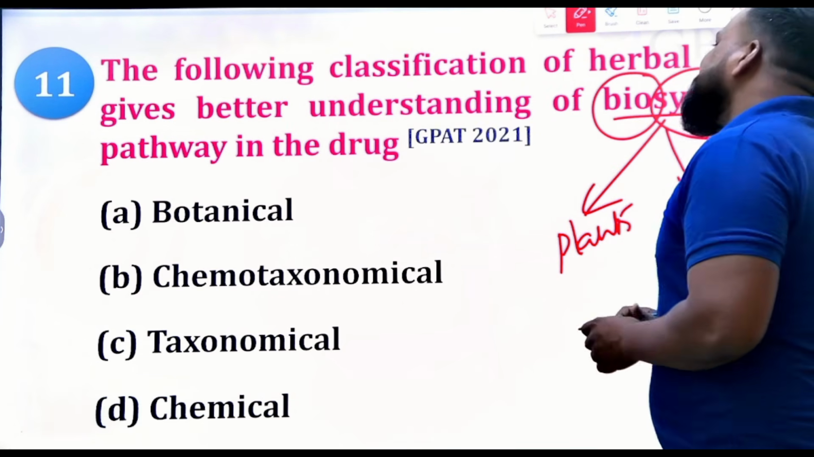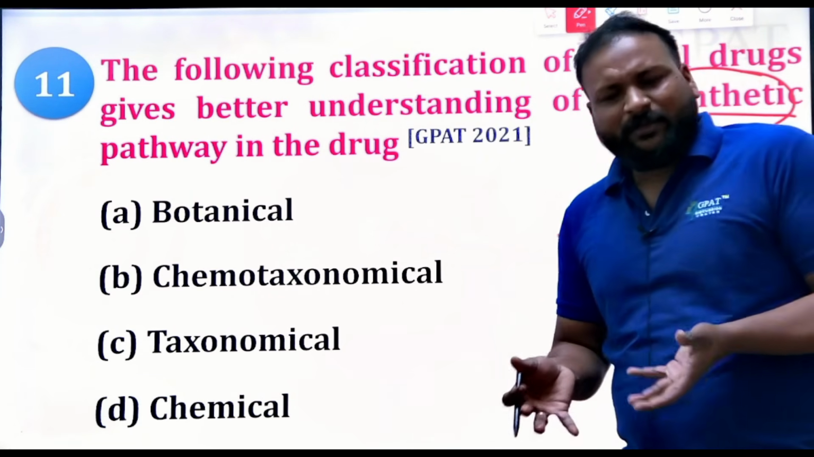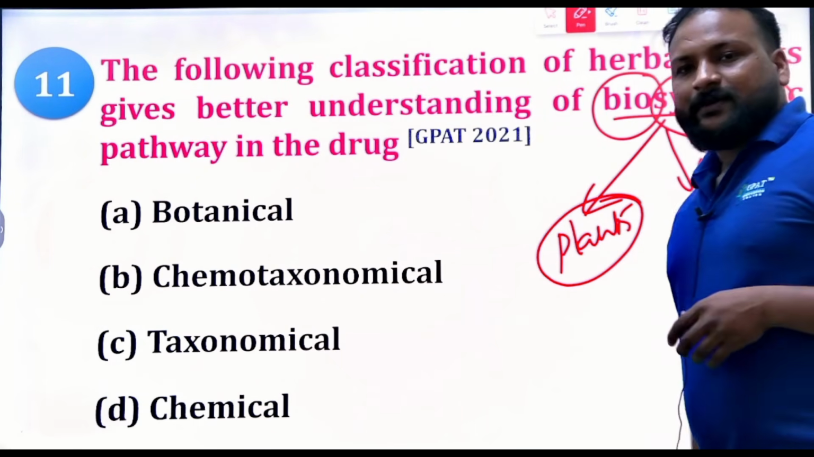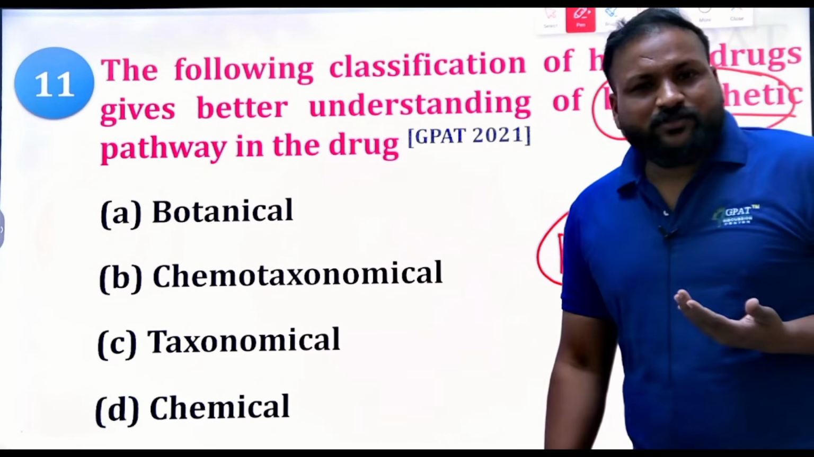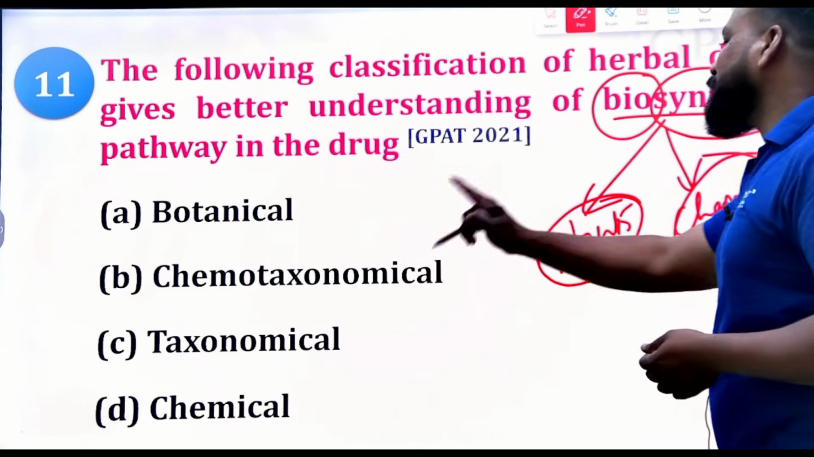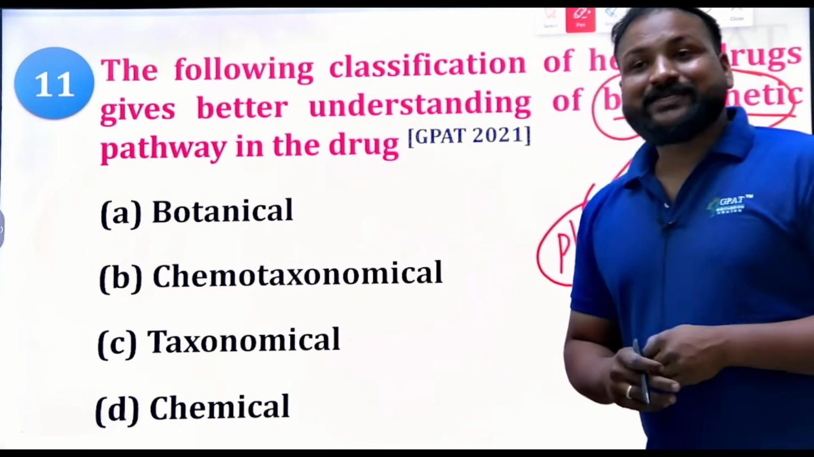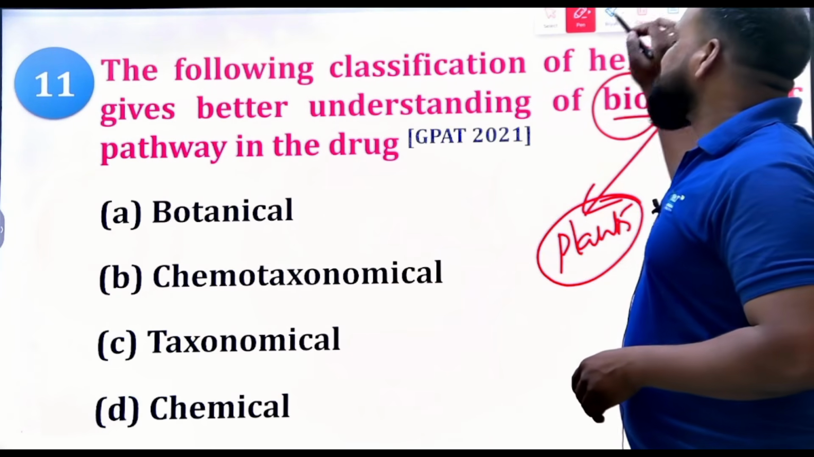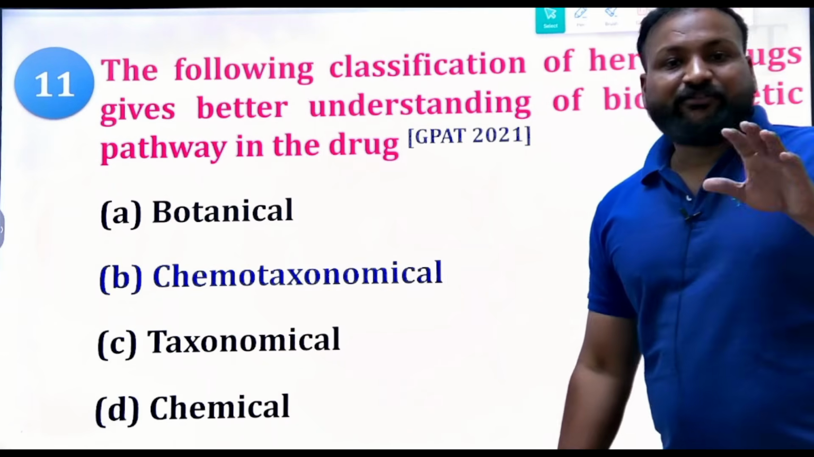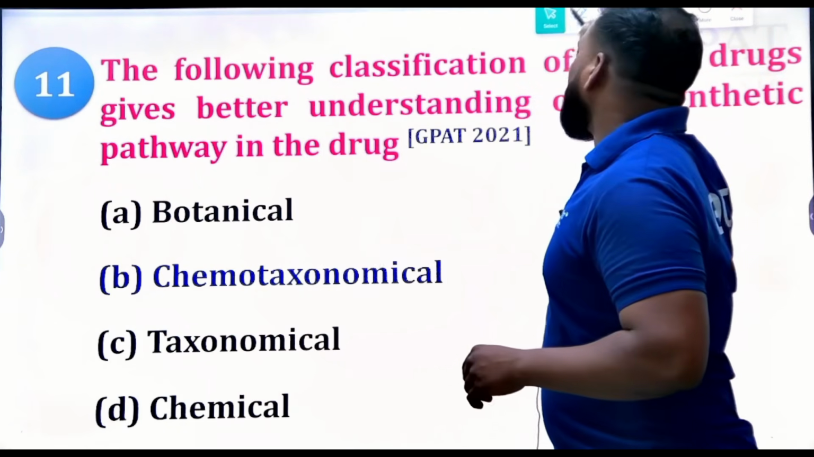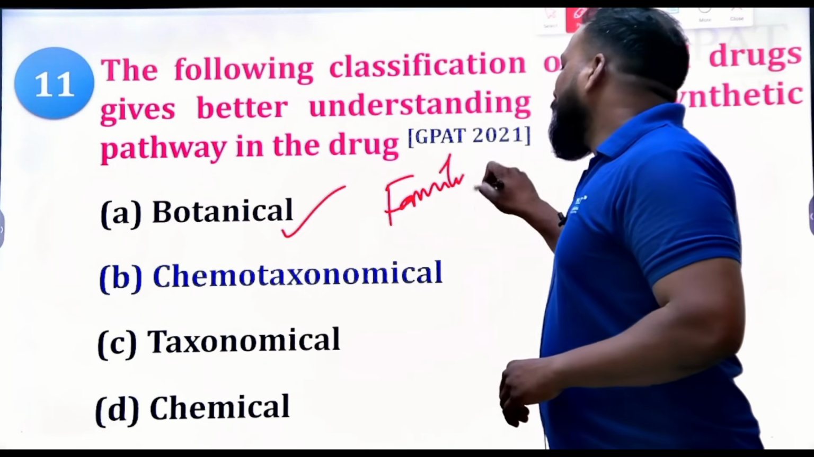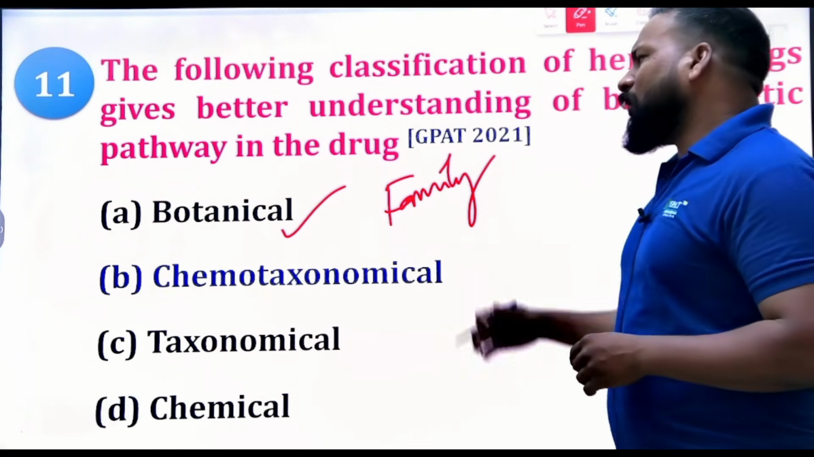So, biosynthetic pathways are carried out in plants, obviously. For which purpose? In order to get the secondary metabolites, that is nothing but the chemical constituents. So now tell me what is the right answer here? Undoubtedly, the right answer is option B, chemotaxonomic classification. Why? Because in the botanical classification, you only know about the taxonomy.